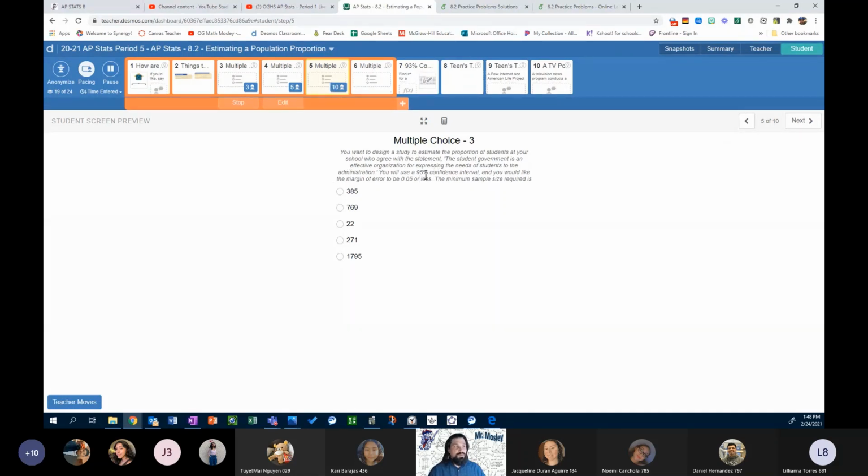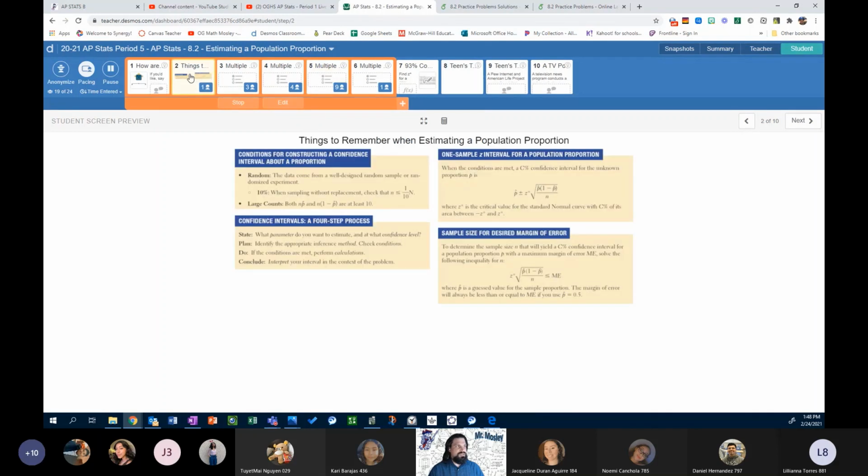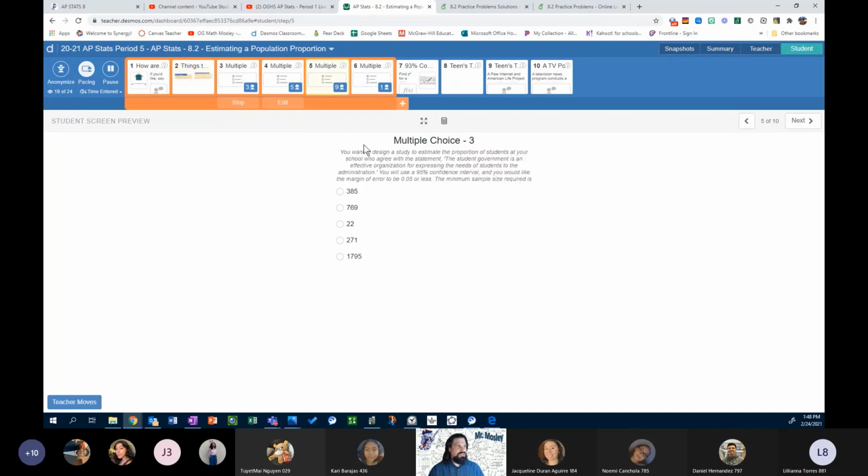You will use a 95% confidence interval, and you would like the margin of error to be 0.05 or less. You need to calculate the minimum sample size required. So you're going to be using the formula on page 2 for multiple choice 3, slide 5.